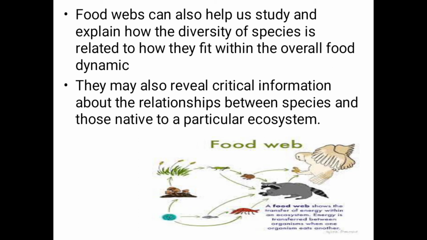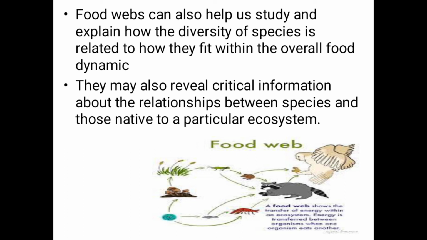Food webs can also help us to study and explain how the diversity of species is related to how they fit within the overall food dynamic. They may also reveal critical information about the relationship between species and those native to a particular ecosystem.